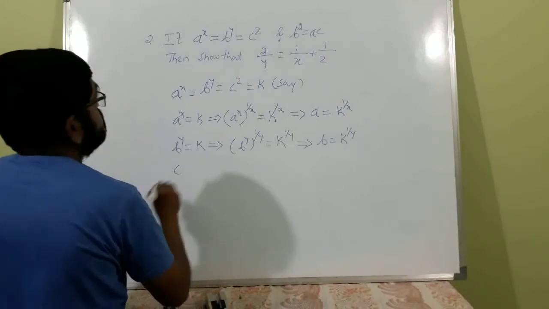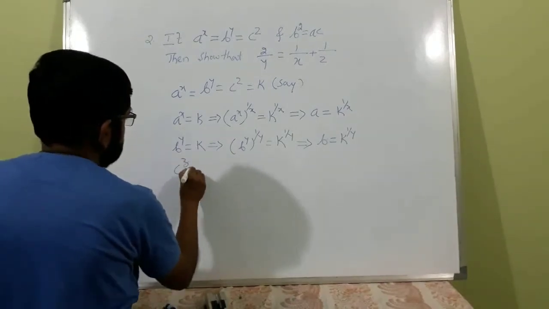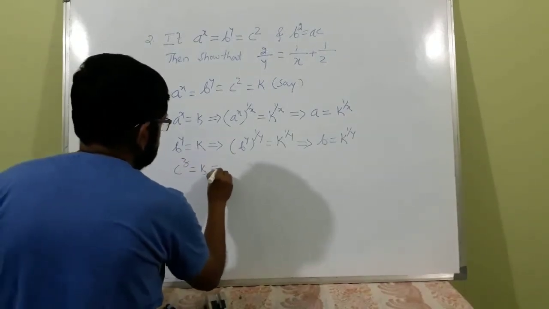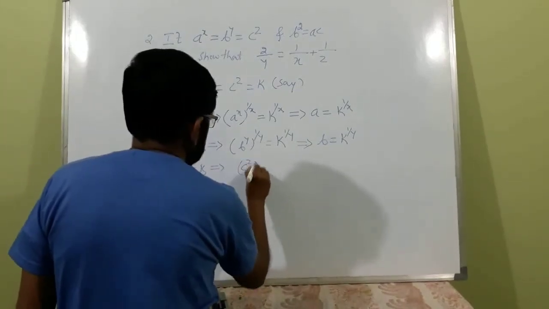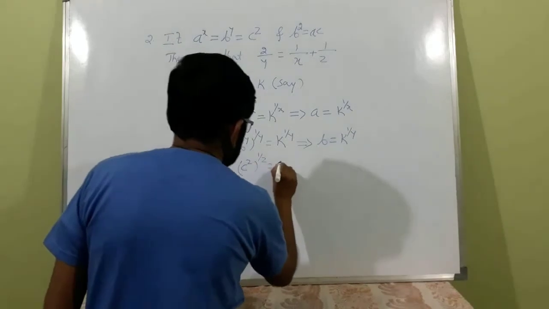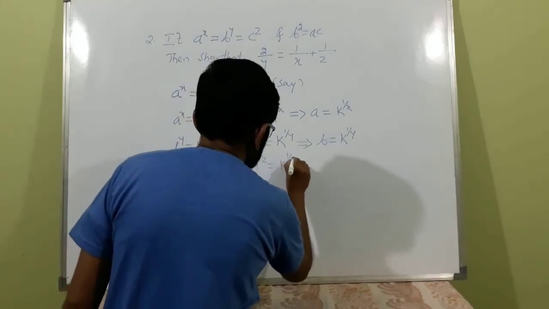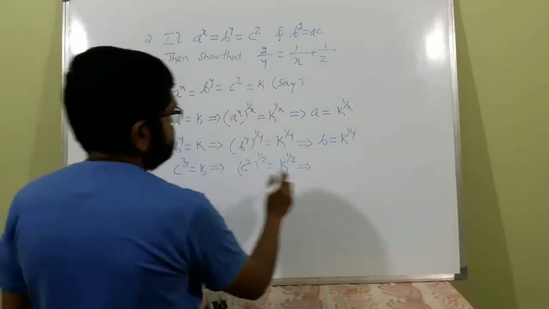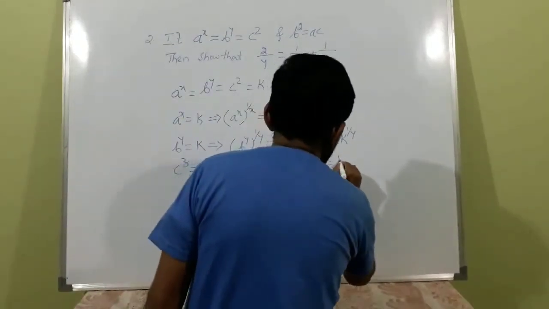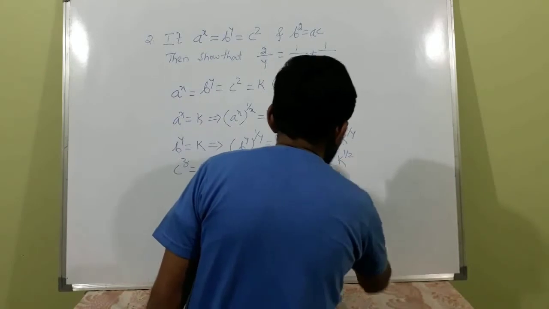Similarly, c raised to z is equal to k, implies c raised to z to the power 1 by z is equal to k to the power 1 by z. This implies c is equal to k raised to 1 by z.